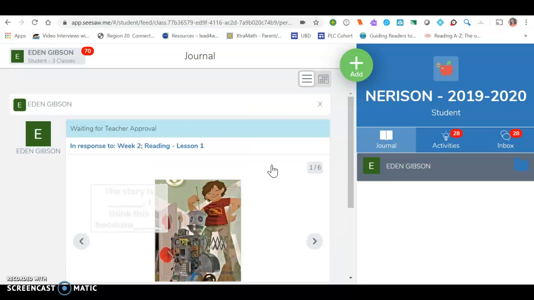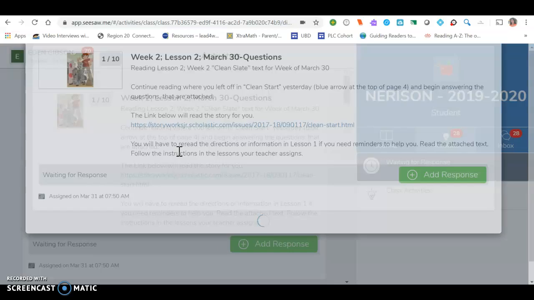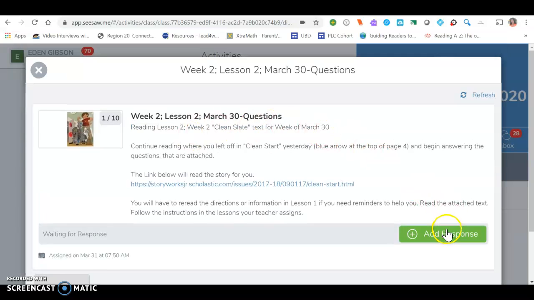Now I'm going to go to my activities because I know I have more activities. I'm going to go to lesson 2, and I just wanted to show you this. I'm going to open that up. Again, you're going to read your directions. These were smaller directions, so I didn't record them. And if I need to read the story, I'll click on that.